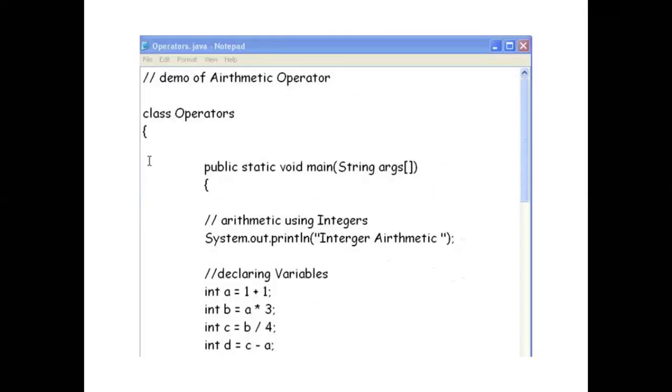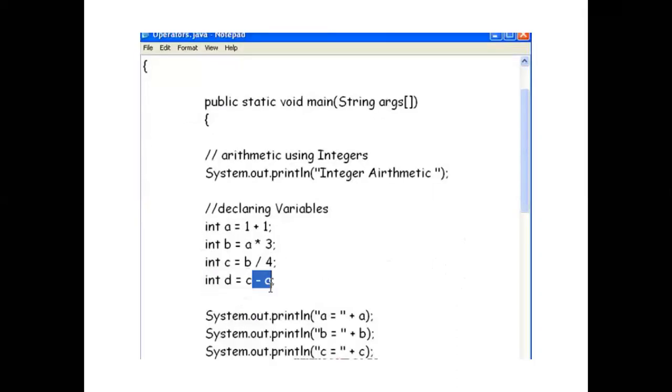Now you can mention here, in continuation, public static void like this, and again at the end you can write System.out.println with a equal, then plus a. Similarly, System.out.println whatever you want to print here.